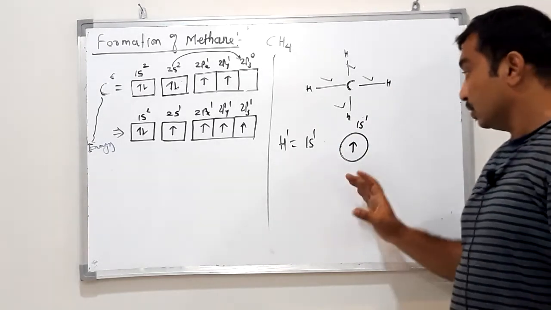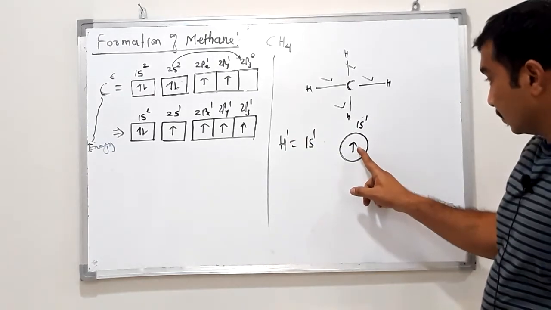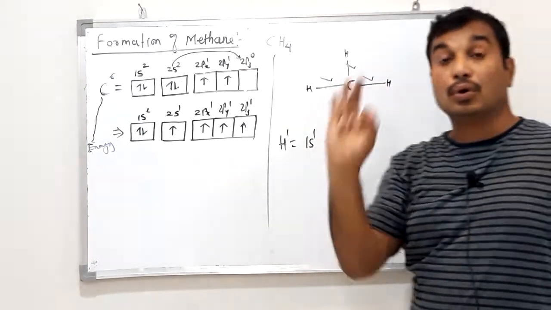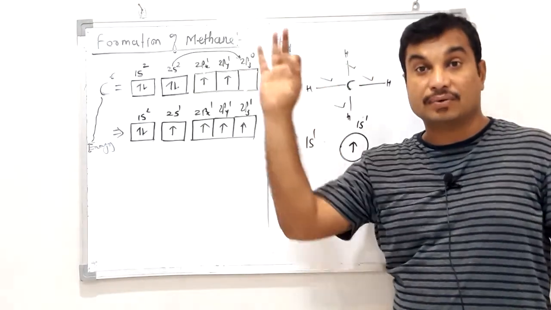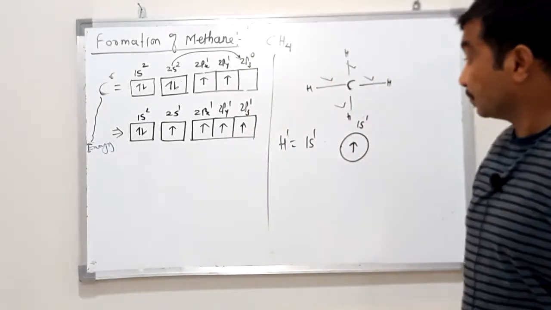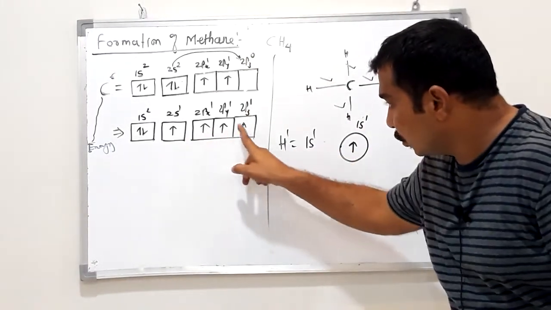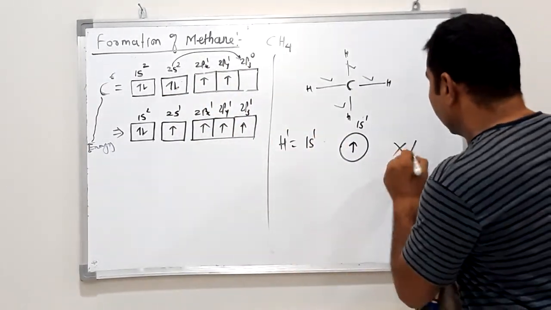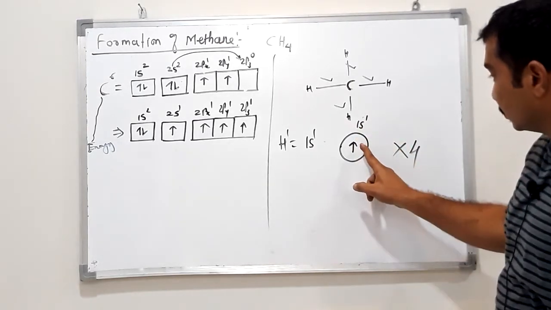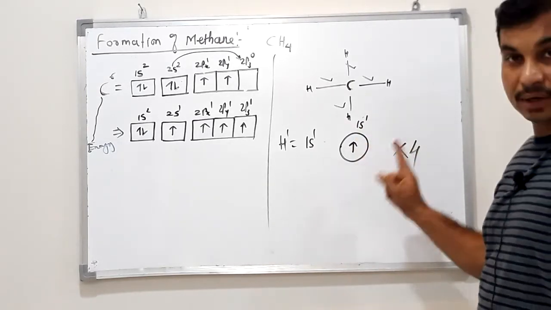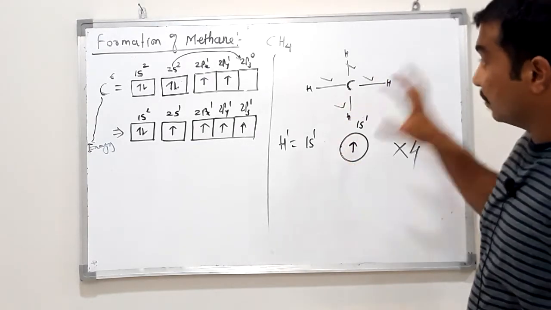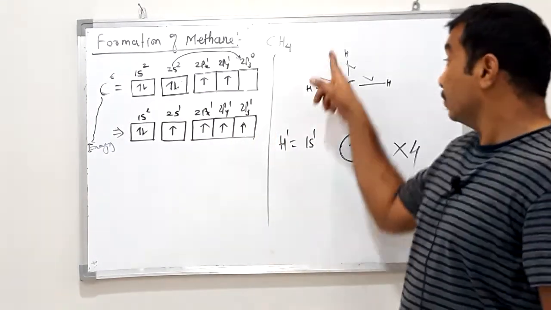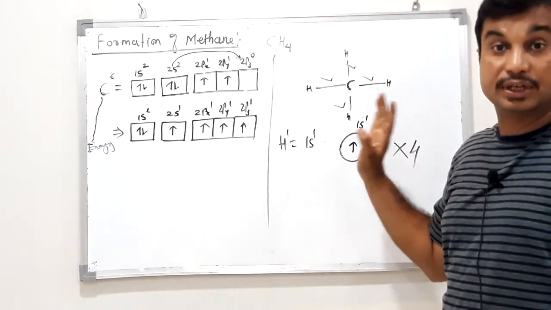Such 4 hydrogen atoms with 1s1 electrons are going to overlap with the 4 singly filled atomic orbitals of carbon and form 4 CH bonds. 4 CH bonds will result.